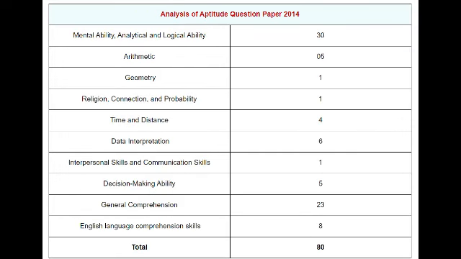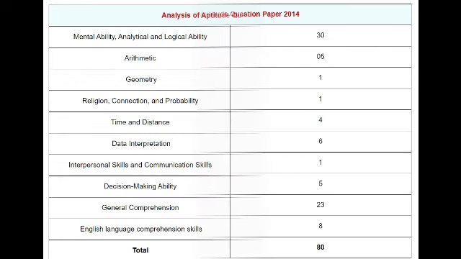And next is the analysis of aptitude question paper 2014. So mental ability, analytical and logical ability 30, arithmetic 5, geometry 1, reasoning connection probability 1, time and distance 4, data interpretation 6, interpersonal skills and communication skills 1, decision making ability 5, general comprehension 23 questions, and English language comprehension skills 8, so total 80 questions.